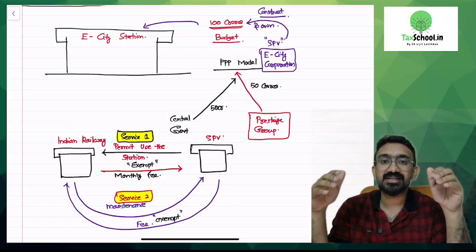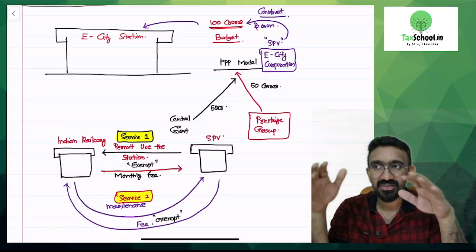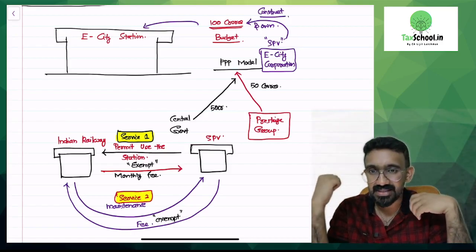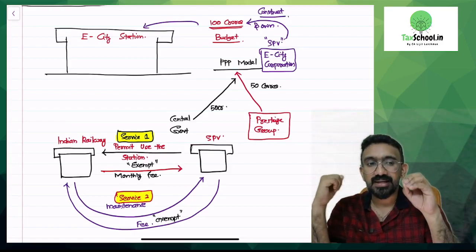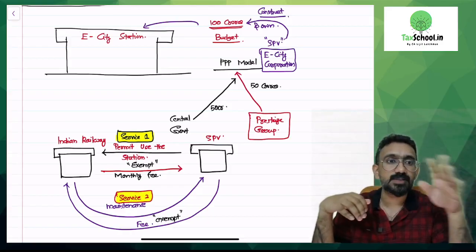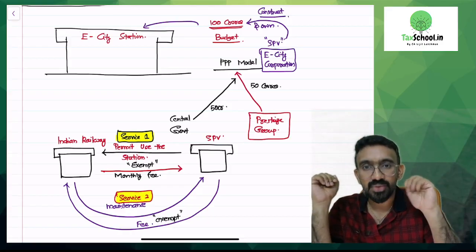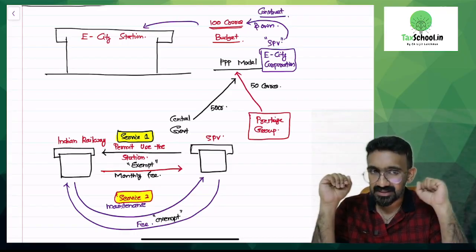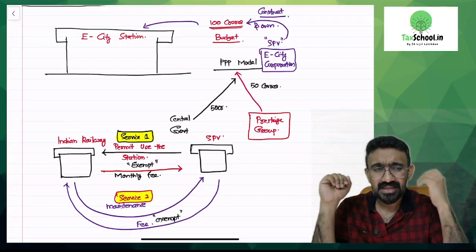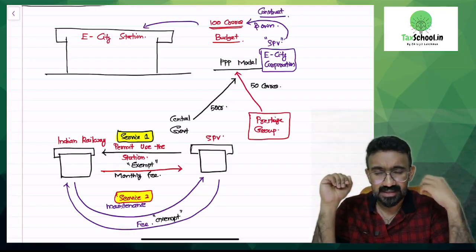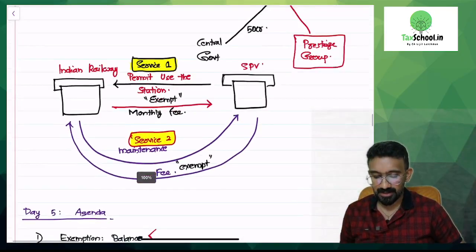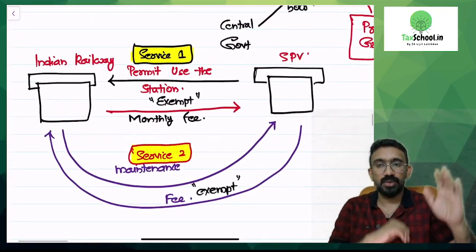Now the SPV does not have so much access to the building. They don't want to look at it on a daily basis. So Indian Railway provides a service to the SPV in terms of maintenance of this building. So we can say that in a contract like this, an exchange program by government or Indian Railway, there are two services that happen. What are the two services? Look at it here.